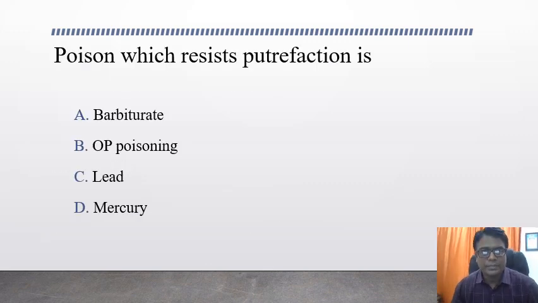Now the next question is: the poison which resists putrefaction is. The options are barbiturate, OP poisoning, lead, and mercury. Can you guess the answer? The answer for this question is OP poisoning.